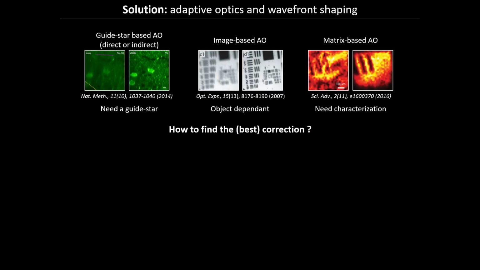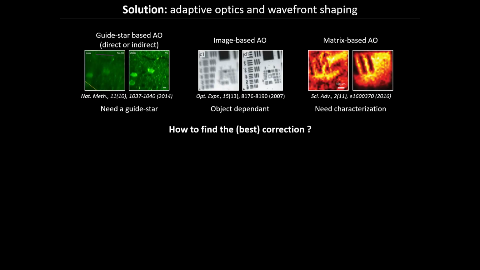So these techniques exist and they work. They all have their own limitation. In that case, you need to find a guide star that works pretty well, that is bright enough, for example. In that case, there is strong assumption to be made on the object, and it's not very clear, at least from my perspective, from the literature, which metric you have to use depending on the imaging modality you are using.